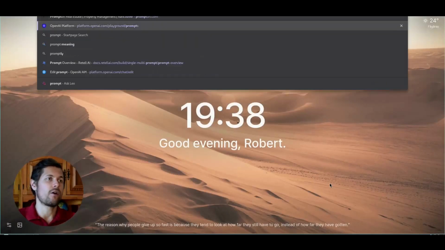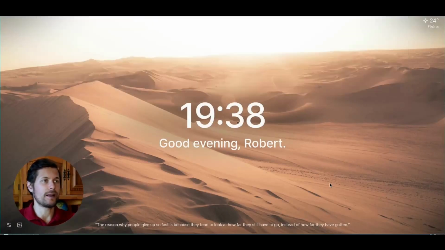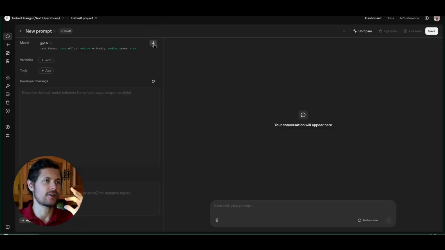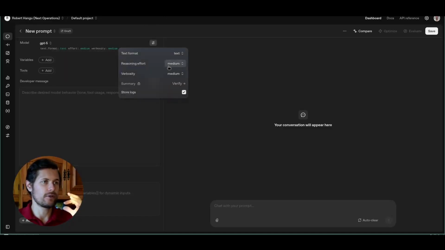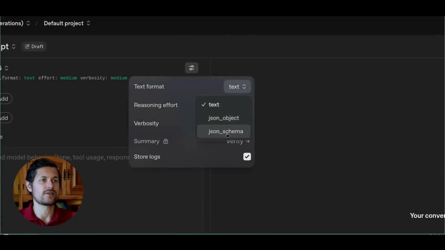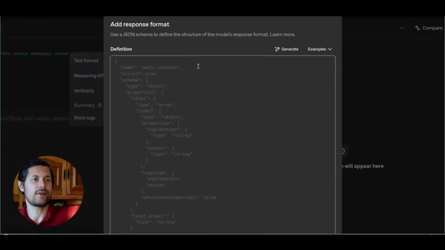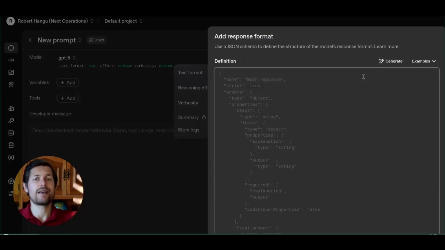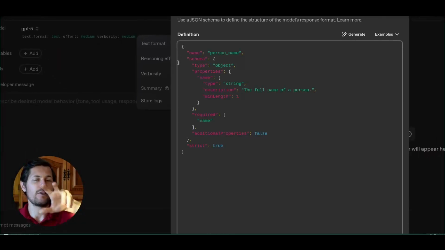So you go to the OpenAI playground, which is platform.openai.com/playground/prompts. And here you can test the API, but it has a nice functionality up here. So you click the tool configuration and then you click on text format and then you choose JSON schema. Now here it has this nice functionality to generate a JSON schema. So here I describe what I want the model to respond. So for example, I just say name John Doe, right? This is a very basic JSON and I click create. And now it will generate a schema that responds to that, right?